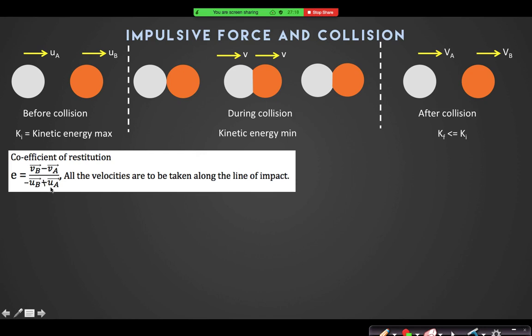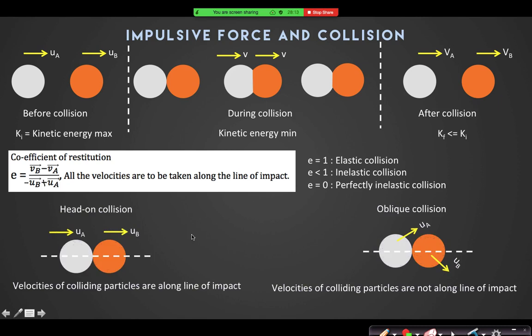And E can be 0, which is known as a perfectly inelastic collision. Sir, it is just an indicator, it does not have any physical value then? It has physical significance, we will talk about that. E equal to 1 is elastic, less than 1 inelastic, equal to 0 perfectly inelastic. Yes, sir, done.